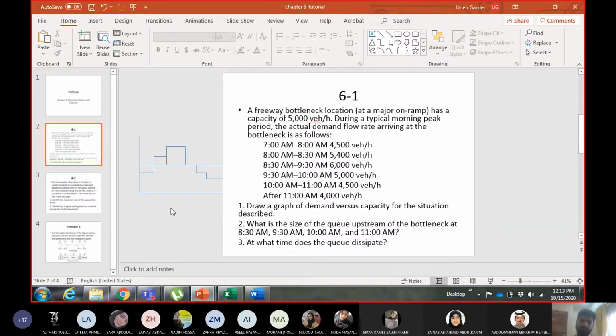Okay, because the demand was equal to capacity, the queue will not extend and it will not reduce as well. The queue will start to reduce when the demand goes below capacity. The queue extends when the demand is above capacity. When the demand is equal to capacity, the queue remains as it is.